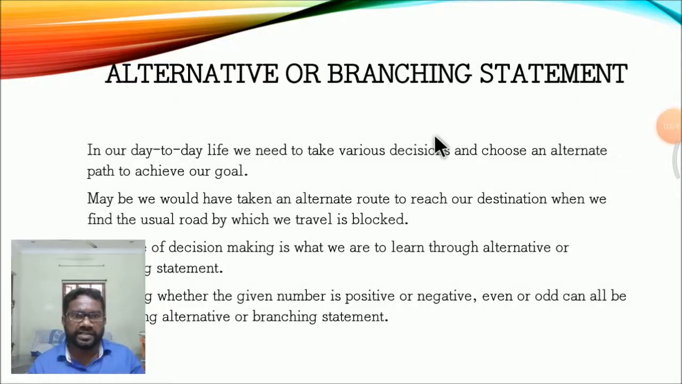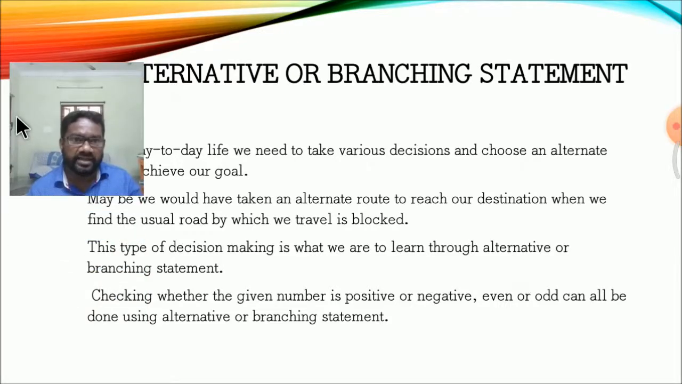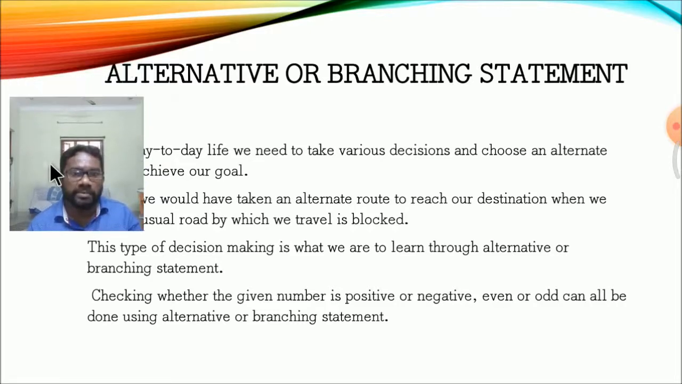Alternative or branching statement. In our day-to-day life, we need to take various decisions and choose an alternative path to achieve our goals. For example, we may take an alternative route when the usual route is blocked. Decision making leads to alternative steps being taken. Checking whether a given number is positive or negative, odd or even, is all done using alternative or branching statements.